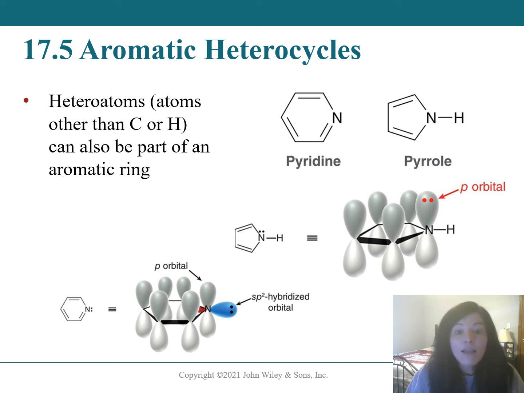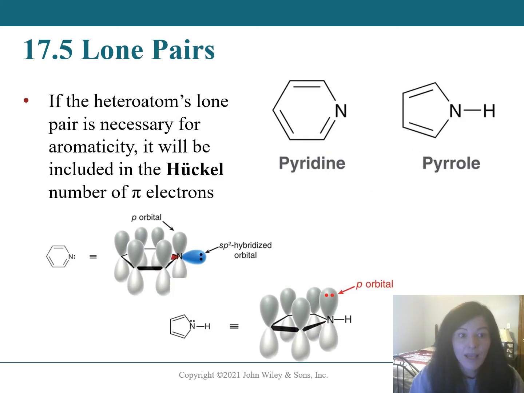We're going to look at pyridine and pyrrole as examples. The nitrogen on pyridine has a steric number of 3, so immediately I know its lone pair is not delocalized. Therefore, its lone pair is not counted when we count the number of pi electrons for Huckel's rule.